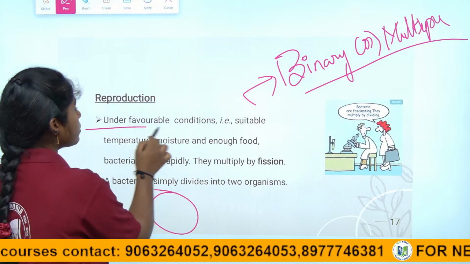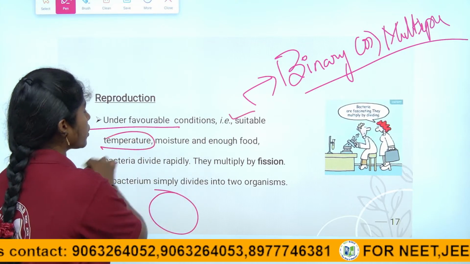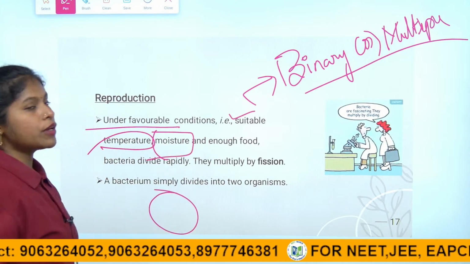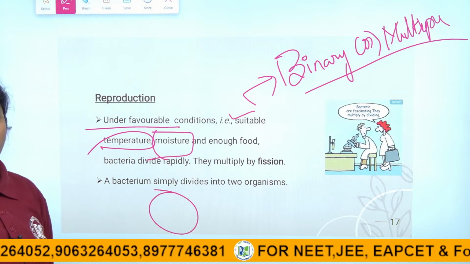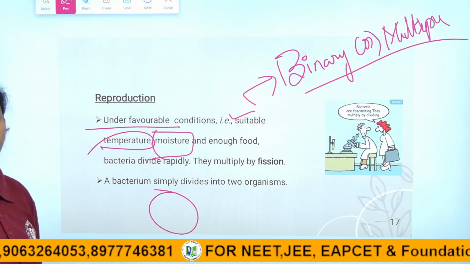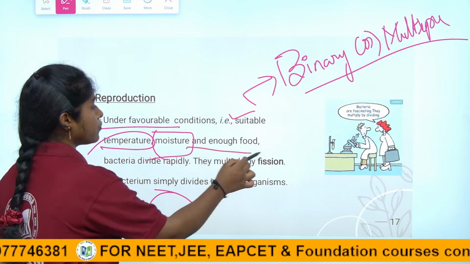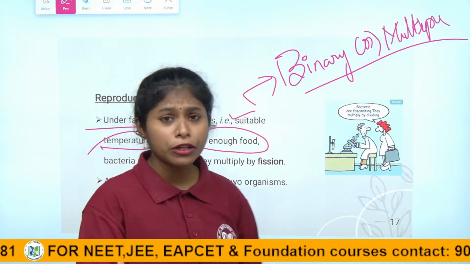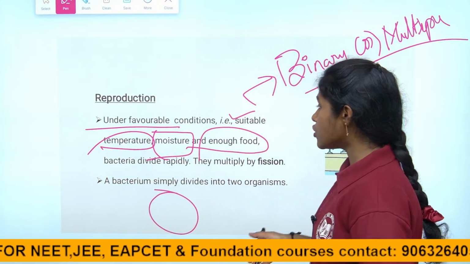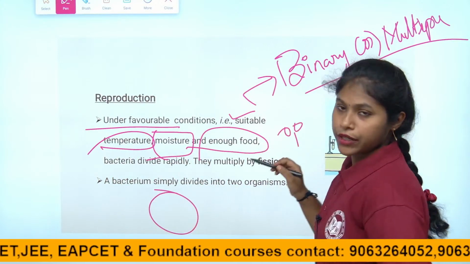So under favorable conditions like suitable temperature and moisture, because in moisture the microorganisms progress more, evolve their own species and get enough food to give rise to offspring, right, children? They make up to form the individuals.